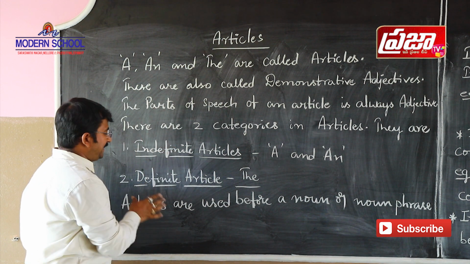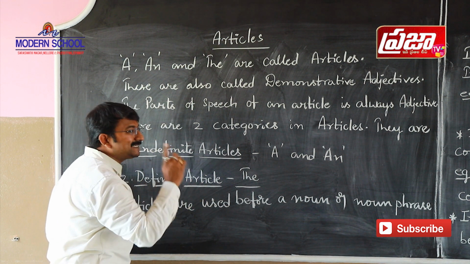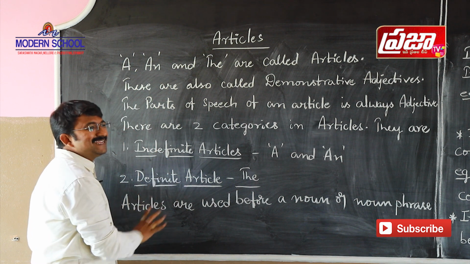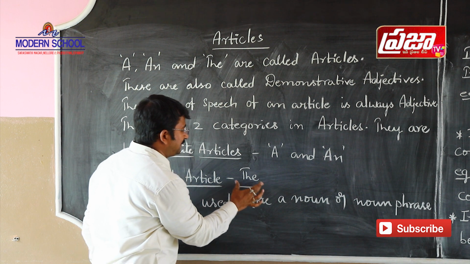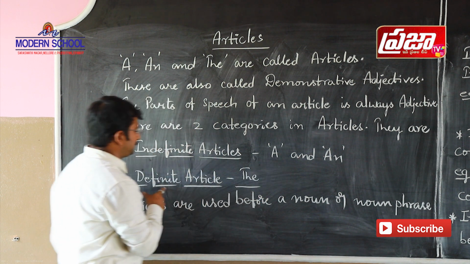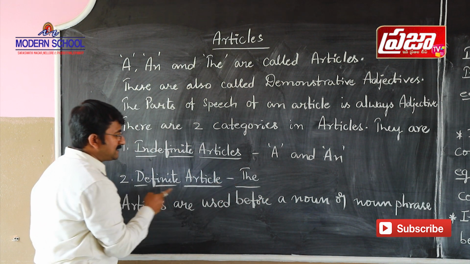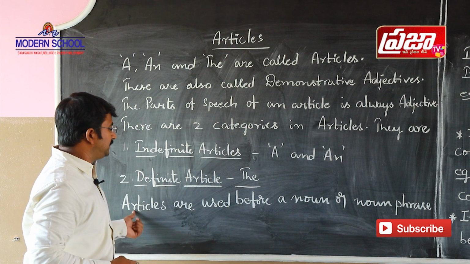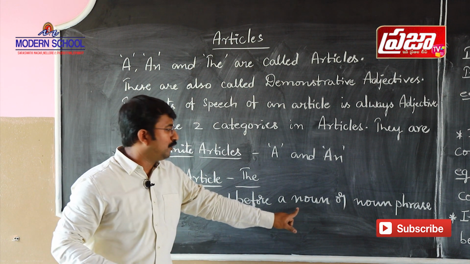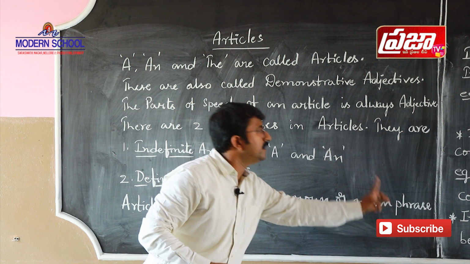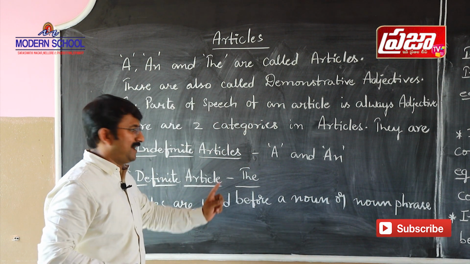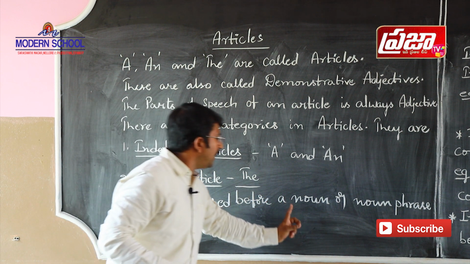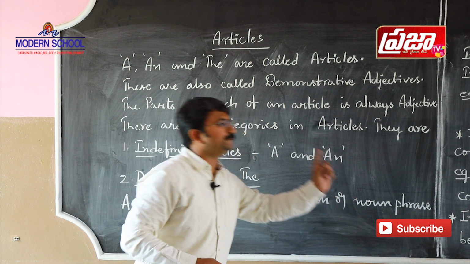The second category is the definite article. What is the definite article here? The is a definite article. These articles a, an and the are used before a noun or a noun phrase.